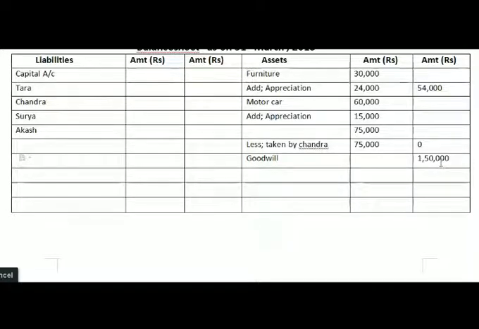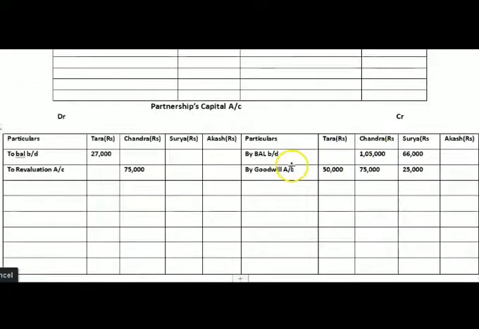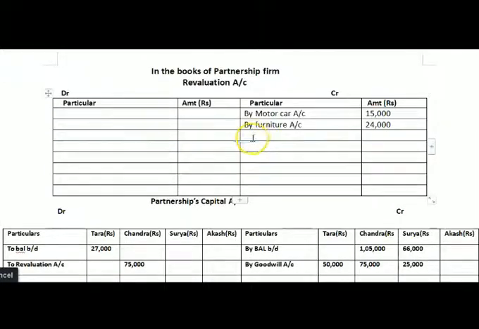Now unrecorded debtors 33,000 rupees. So here only we will give the effect of unrecorded debtor. So debtor, and the amount of debtor is 33,000 rupees. Now with the debtor our assets have increased, therefore here we will write by debtor, and the amount here 33,000 rupees. So here we have given the effect of unrecorded debtor also.